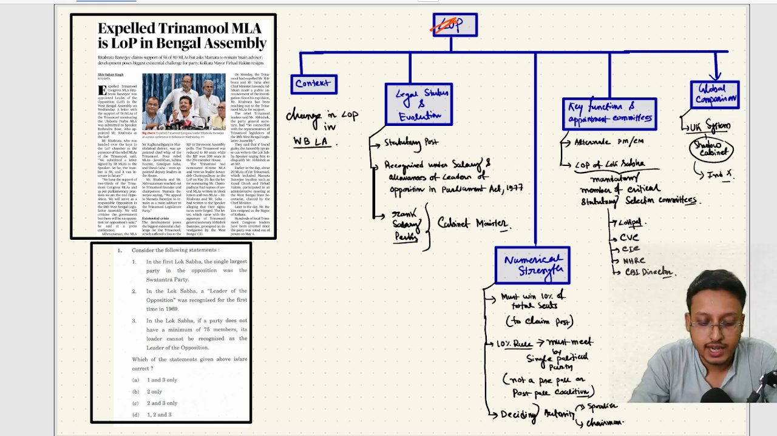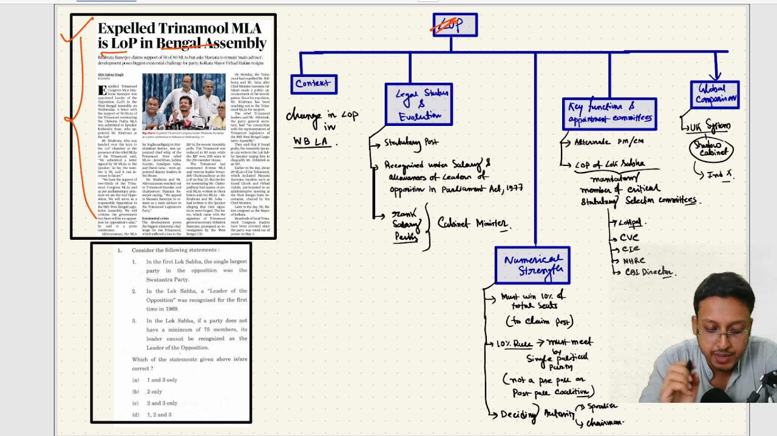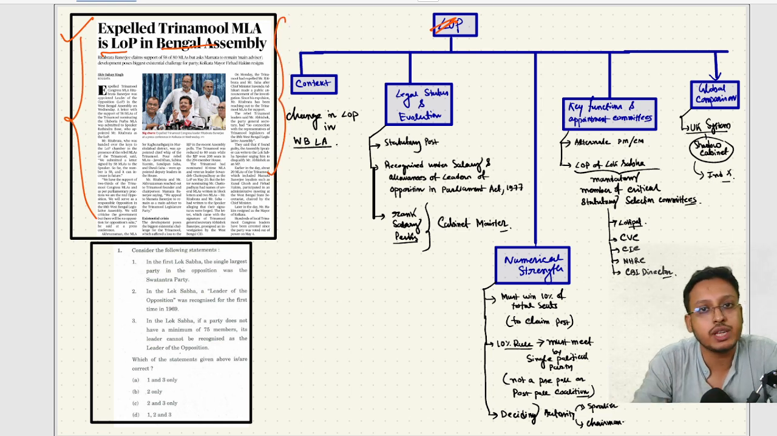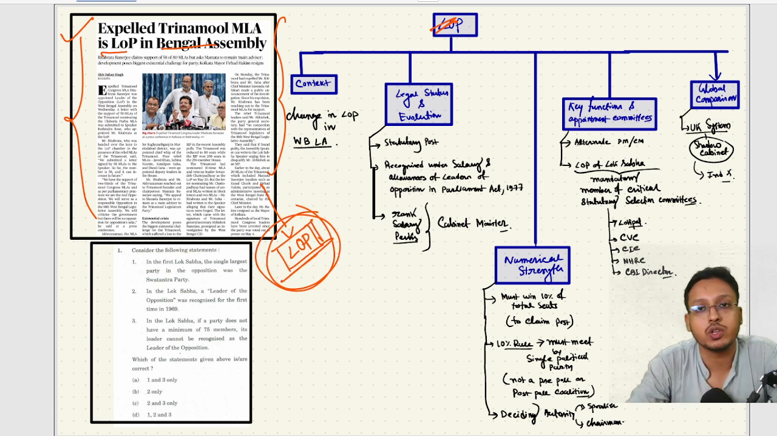In today's The Hindu newspaper, there is one article: Expelled Trinamool MLA is LoP in Bengal Assembly. This is pure political news, and political news is not very important for UPSC. But there is one concept, the leader of opposition, that is very important for the UPSC exam.